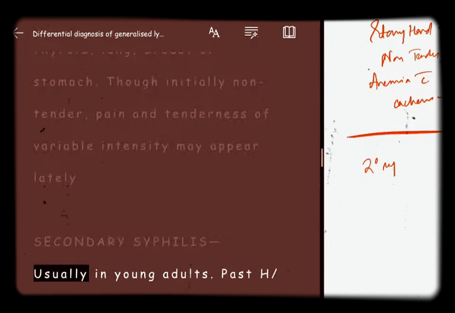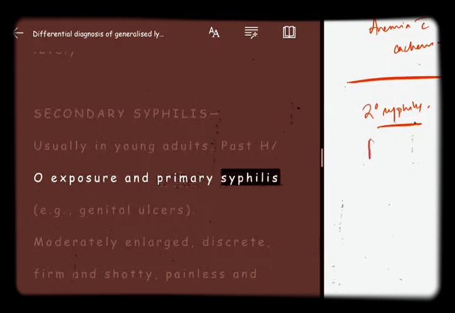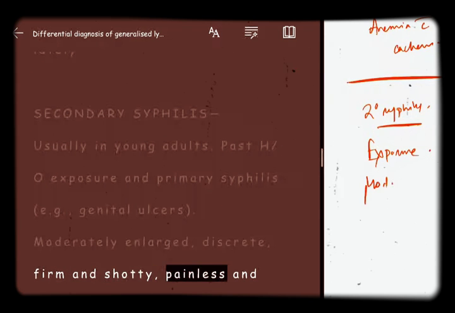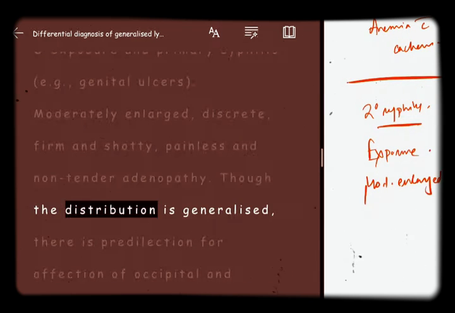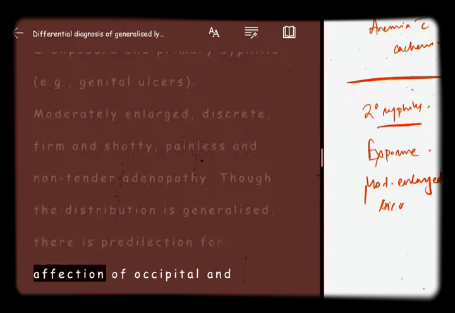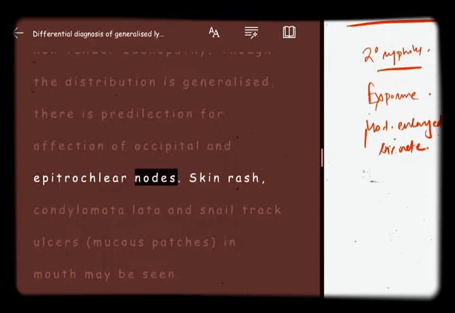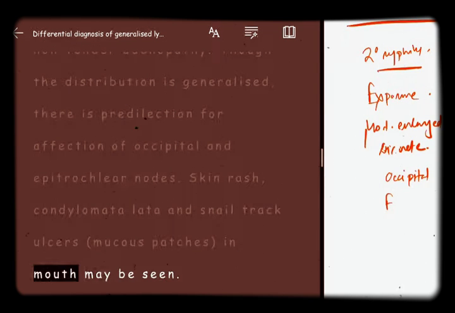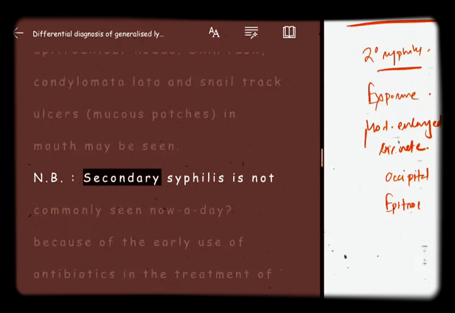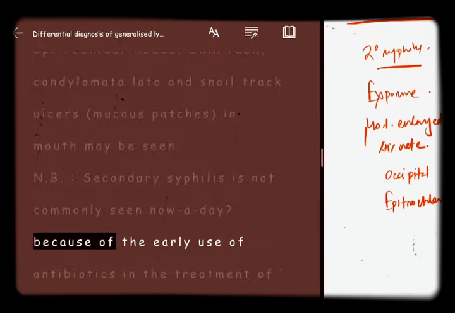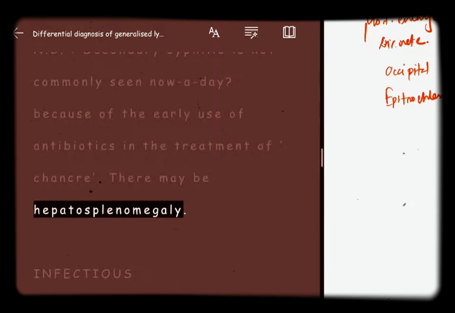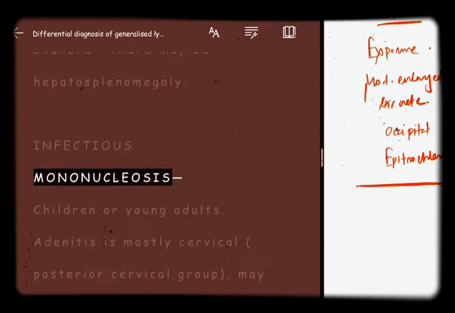Secondary syphilis. Usually in young adults. Past history of exposure and primary syphilis, for example genital ulcers. Moderately enlarged, discrete, firm and shotty, painless and non-tender adenopathy. Though the distribution is generalized, there is predilection for occipital and epitrochlear nodes. Skin rash, condyloma lata, snail track ulcers, and mucous patches in the mouth may be seen. NB: secondary syphilis is not commonly seen nowadays because of the early use of antibiotics in the treatment of chancre. There may be hepatosplenomegaly.